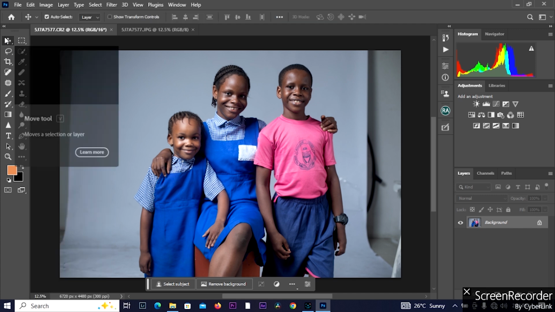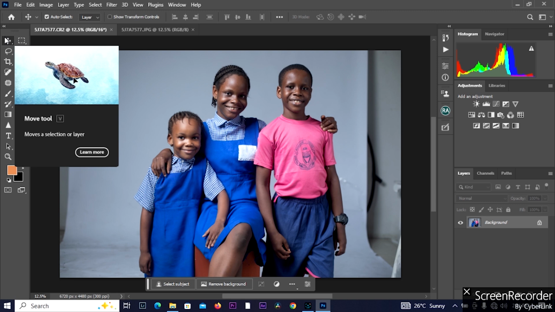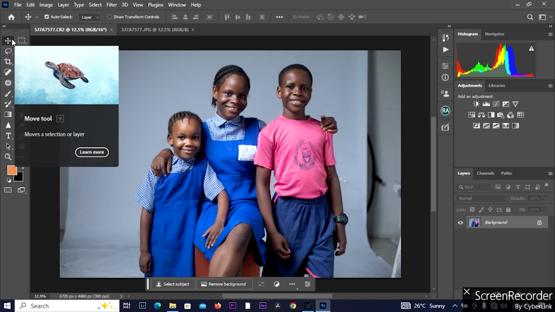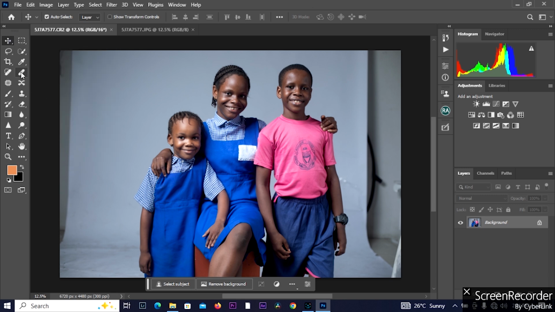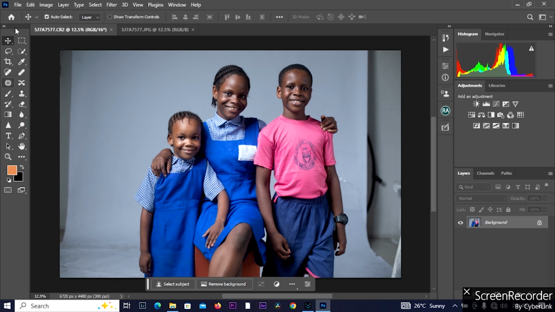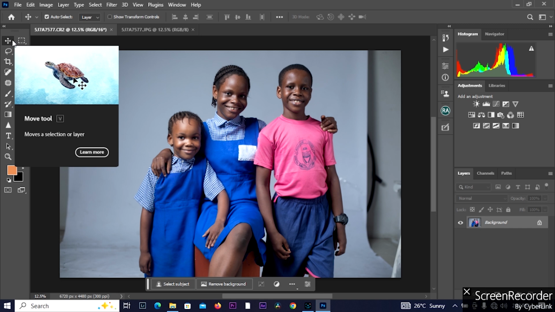These are all the tools in Adobe Photoshop. There are more than 20 tools in Adobe Photoshop, and these tools perform a variety of functions. We are going to discuss all the functions of the tools and what they can be used for to have a perfect image creation or photo retouching as a retoucher using Adobe Photoshop.